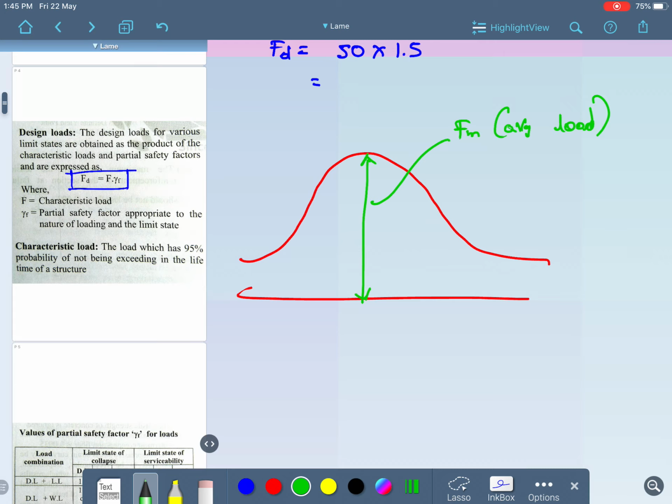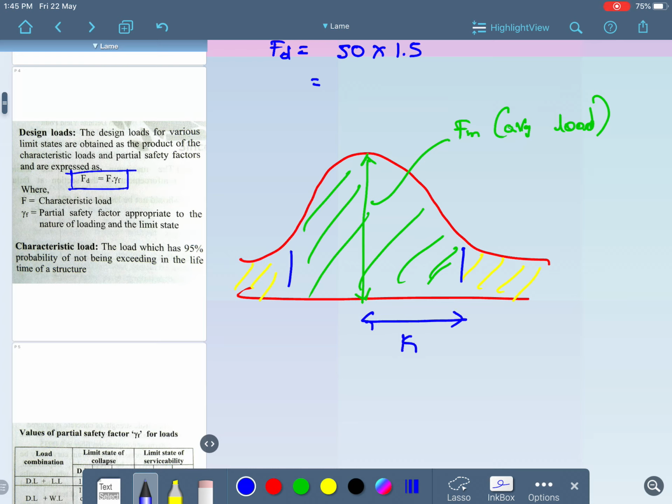Let me shade this portion, and the remaining portion I am shading in yellow. The value of K is equal to 1.65, which is standard, and this is a 95% chance. This is a 5% chance. That is what this means.